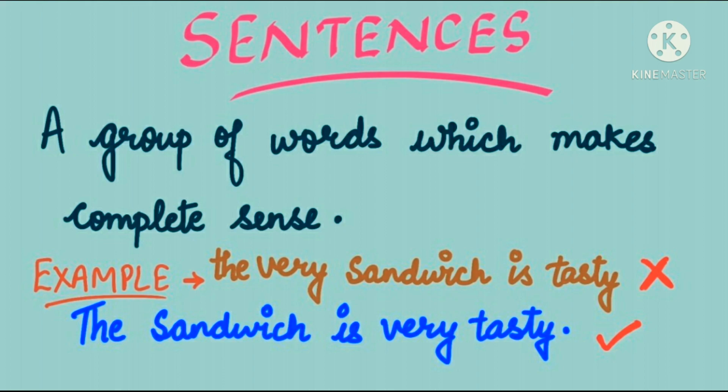So dear students, if you are writing a group of words, make sure that you are arranging all the words in a proper manner, then only it will be a sentence. For example, the very sandwich is tasty. So this is a group of words, but we can't say it is a sentence, and the reason is it doesn't make any sense. But if we say the sandwich is very tasty, now this is a sentence, as it makes a complete sense, the sandwich is very tasty.